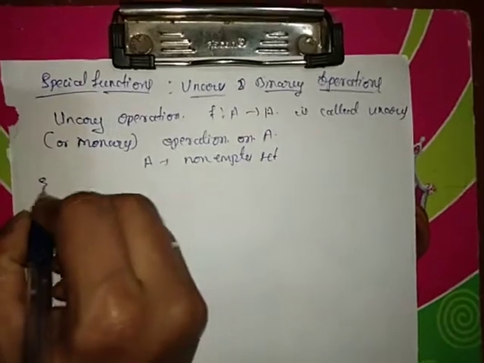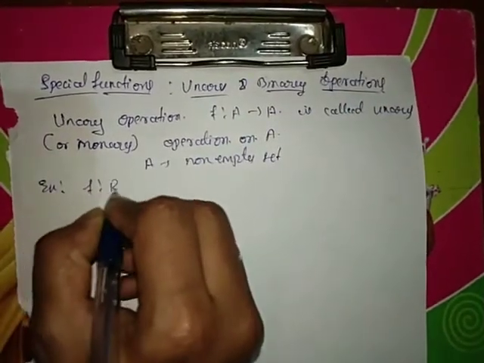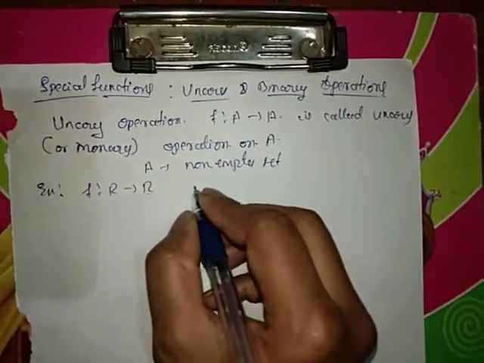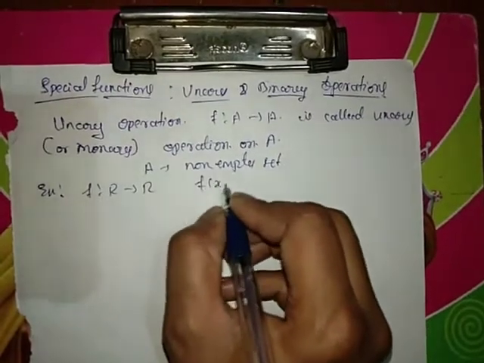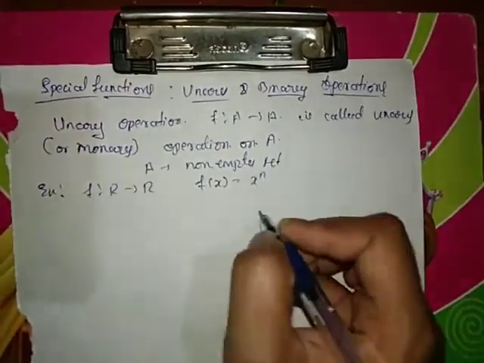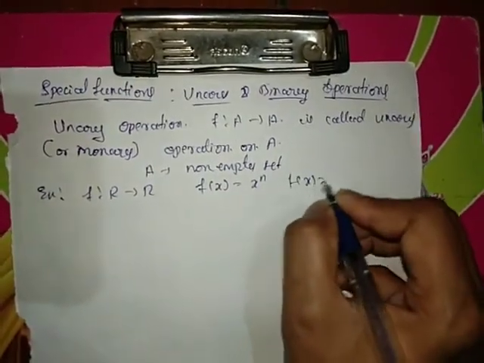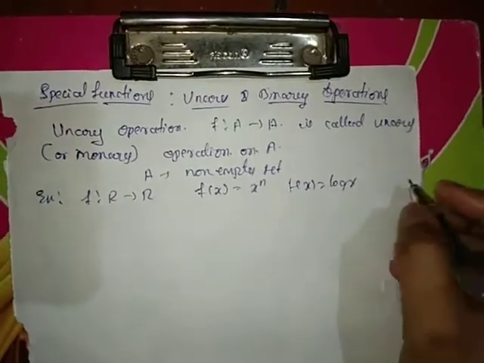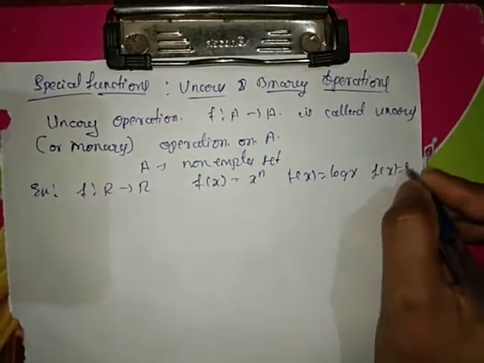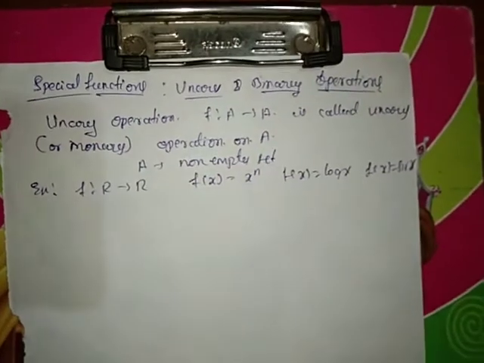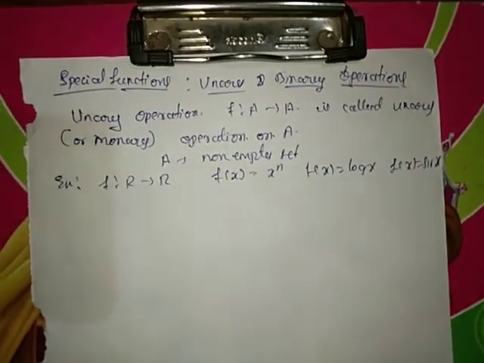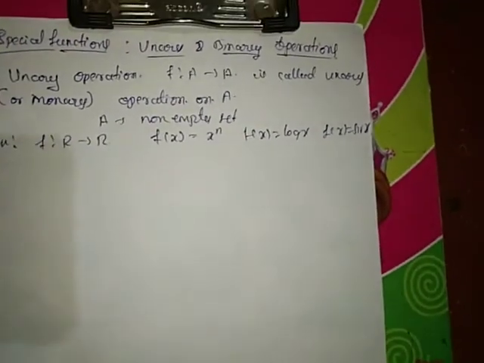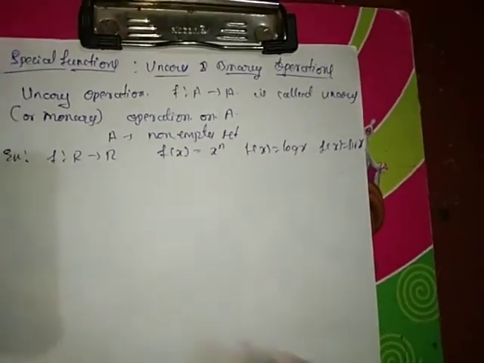For example, suppose f is a function from R to R, then define the function f as f of x equal to x raised to n, or f of x equal to log x, or f of x equal to sin x. Those are called the unary operations on the real numbers R. Next we are moving to the binary operations.